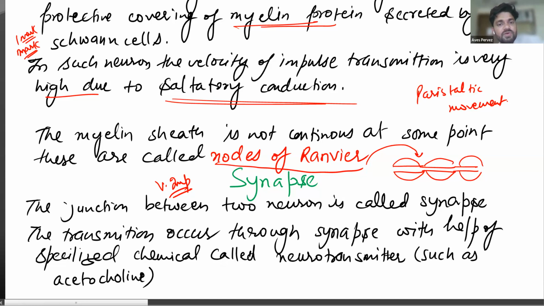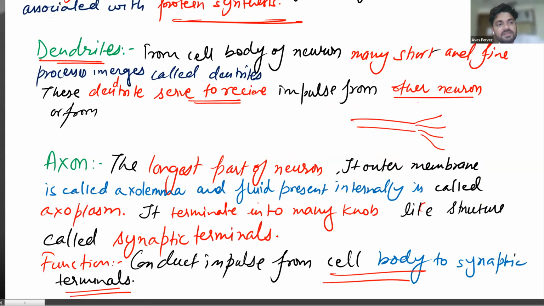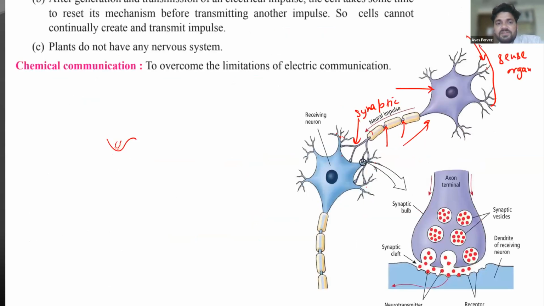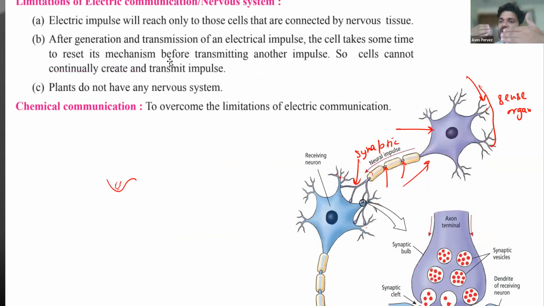Let us discuss this one. So what happens at synapse? Simply you can say that at synapse the two neurons meet together, and here electrical impulse is converted into chemical impulse. Okay, got it?